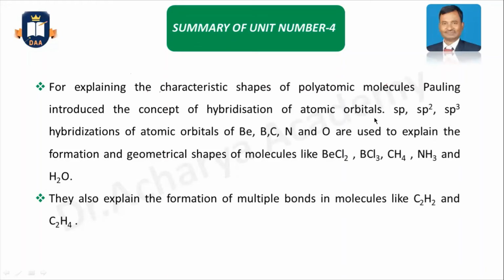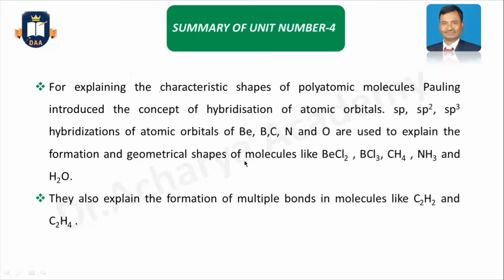And I already discussed the sp, sp2, and sp3 hybridization of atomic orbitals, which happens in beryllium, boron, carbon, nitrogen, and oxygen atoms. These are all used to explain the formation and geometrical shapes of molecules like beryllium chloride, boron chloride, methane, CH4, and ammonia, NH3, and obviously our water molecule, H2O.